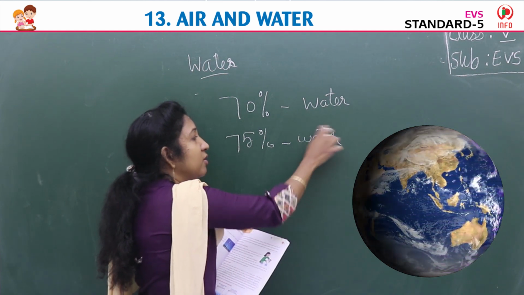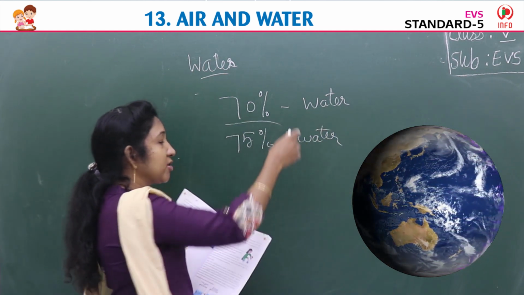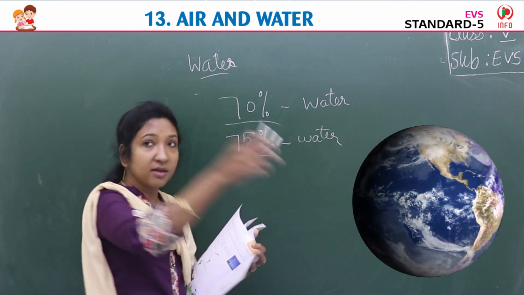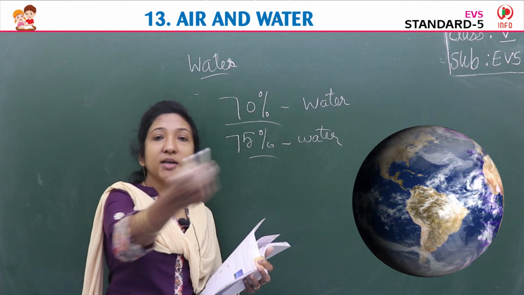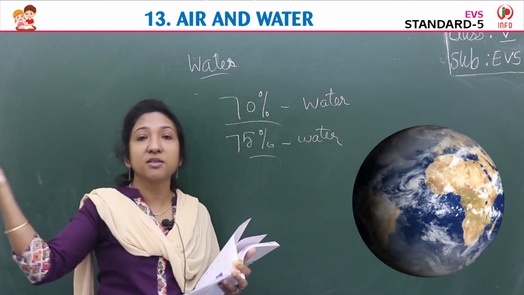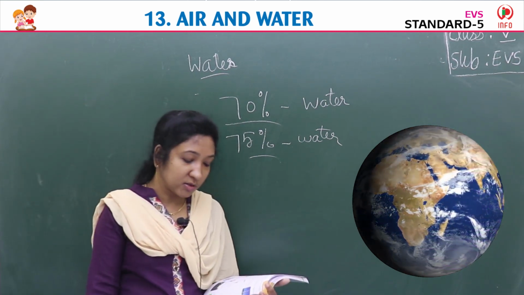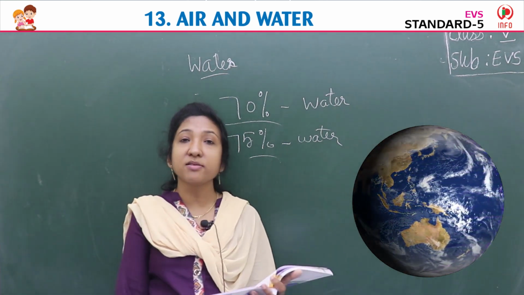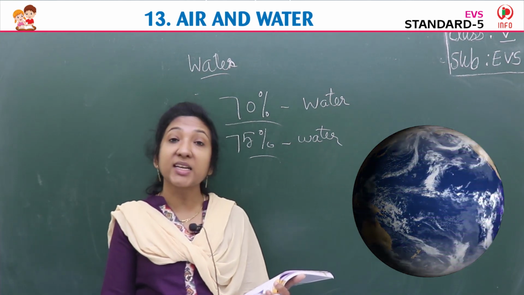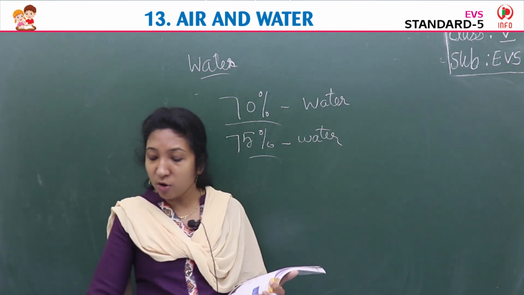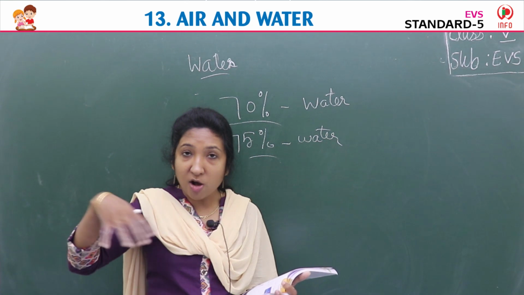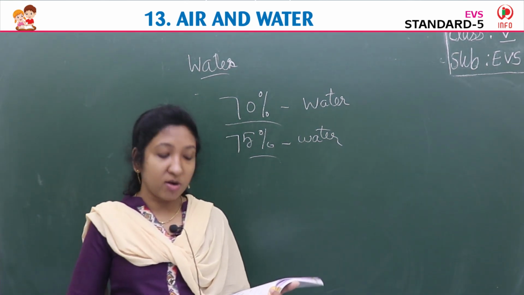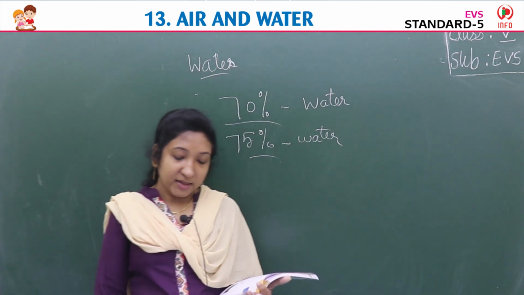That we also learned. Underground also we get water, that is called the saturated layer. Under the ground there are many rocks, and in the pores of the rock, if we break it, we get water. It is called the water table.